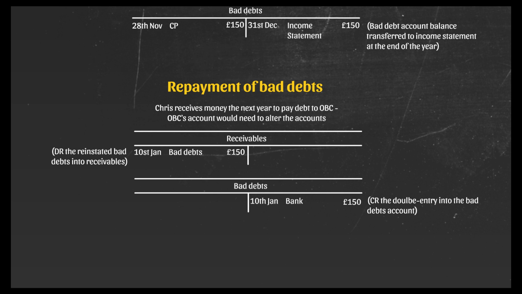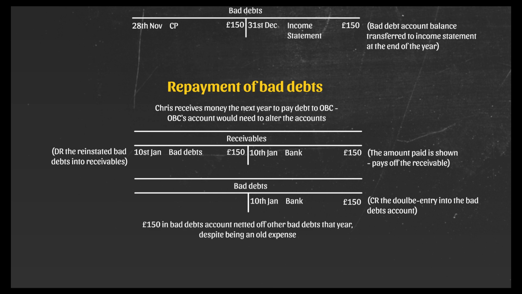The amount paid back is then shown in the receivables as a credit entry to show that the receivable has been paid off. The £150 in the bad debt account would need to be netted off against other bad debts the company has received in that year. And so the extra expense charged in the previous year will end up being netted against bad debts in this current year's accounts. So sometimes a business will know that a customer will be unable to pay the amount owed back. And how does it go about accounting for this?